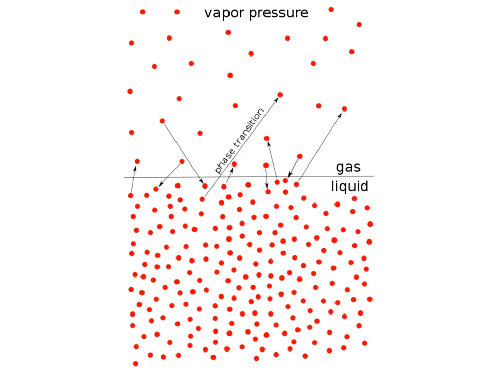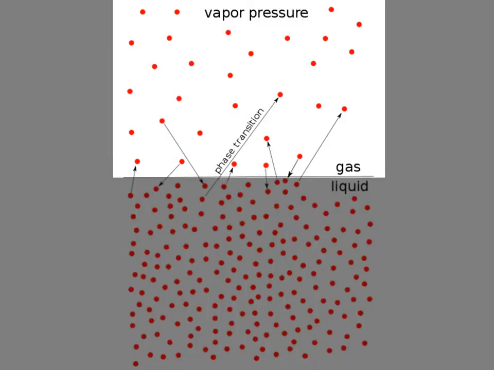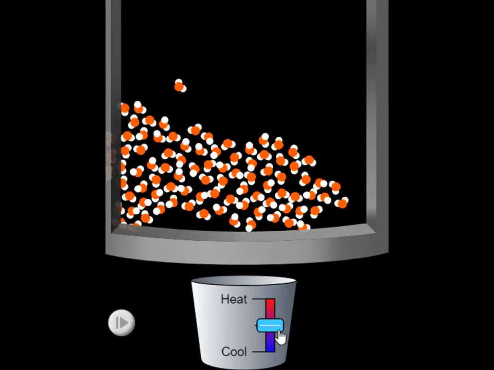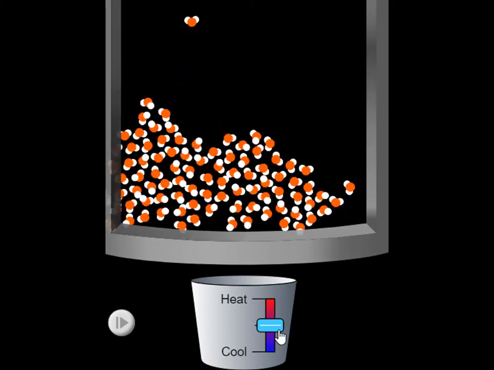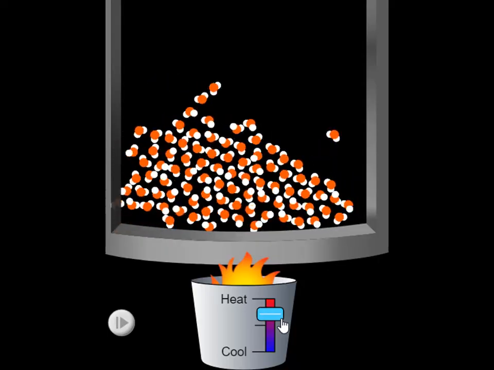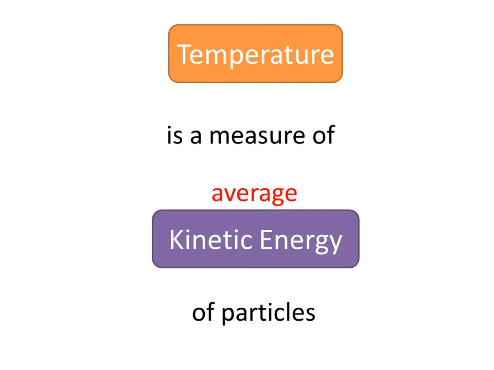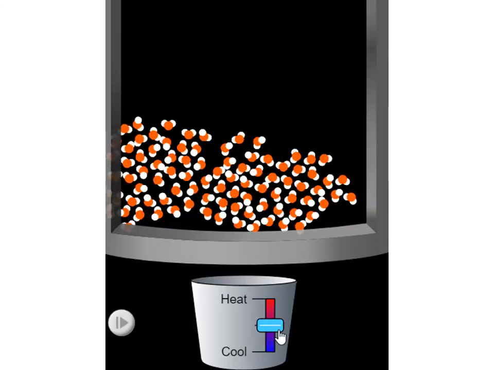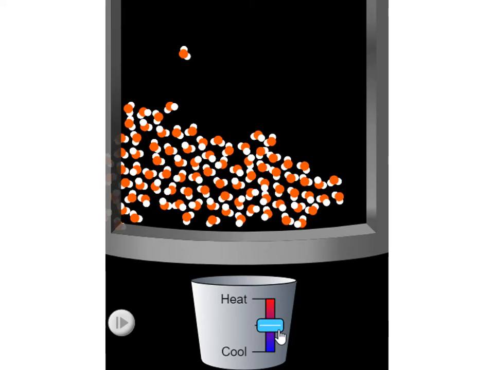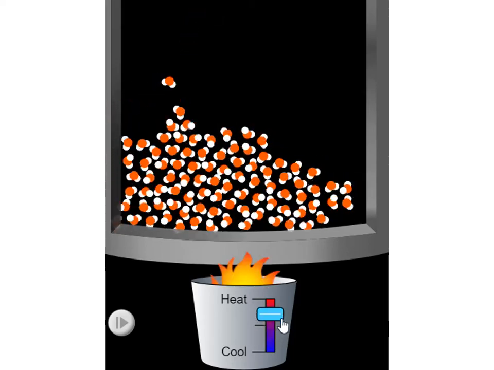As we've already discussed, during evaporation, the intermolecular forces between particles in the liquid phase are broken, changing the particles into the gaseous phase. Only particles with sufficient kinetic energy are able to move quickly enough to break the intermolecular forces which hold them to other molecules. Temperature is a measure of average kinetic energy. Even at very cold temperatures, there are at least a few particles which have sufficient kinetic energy to allow evaporation at the surface of the liquid.